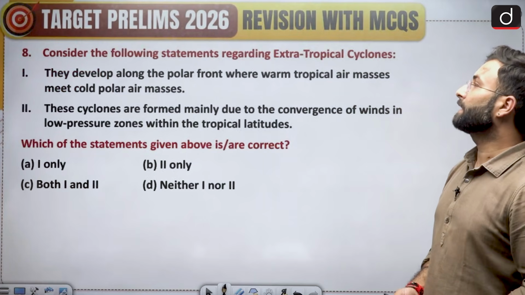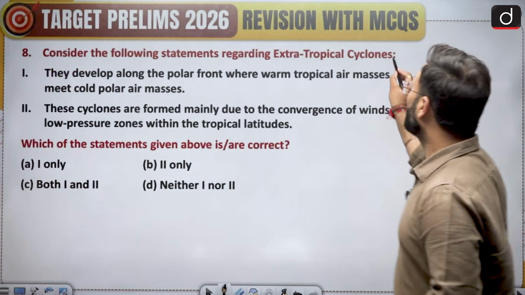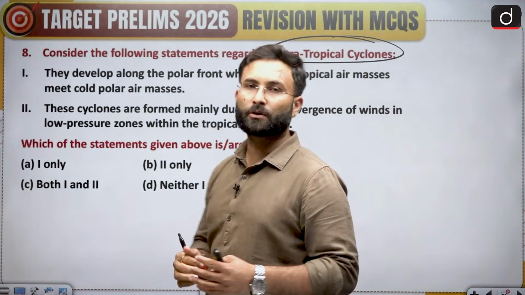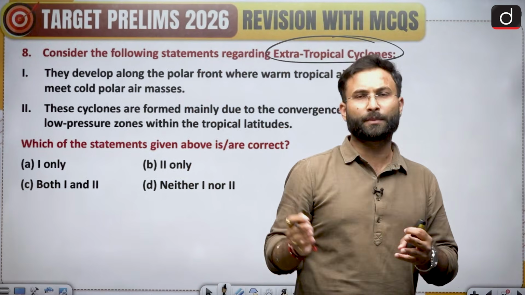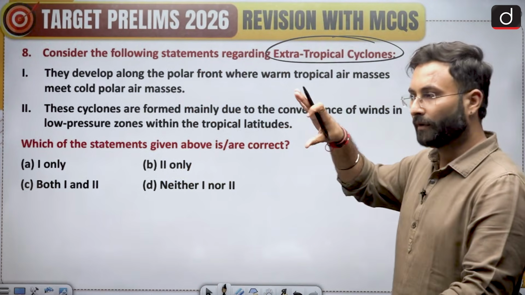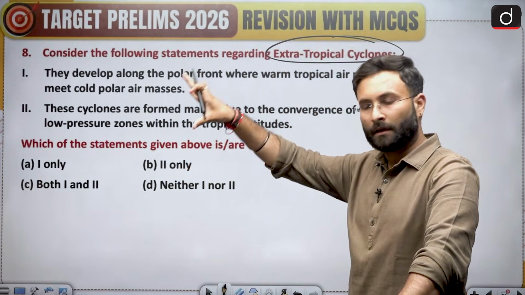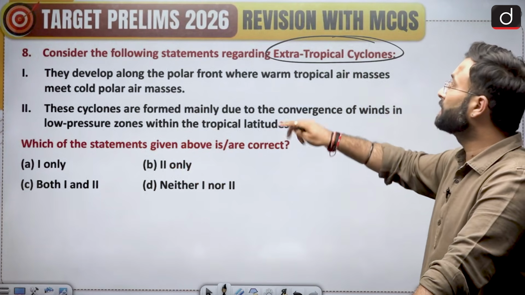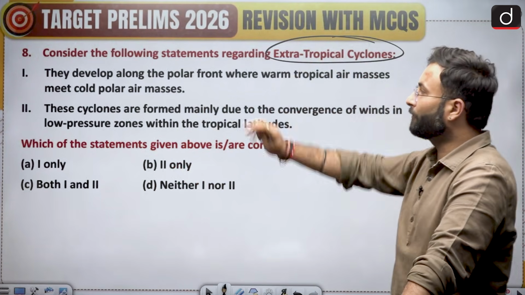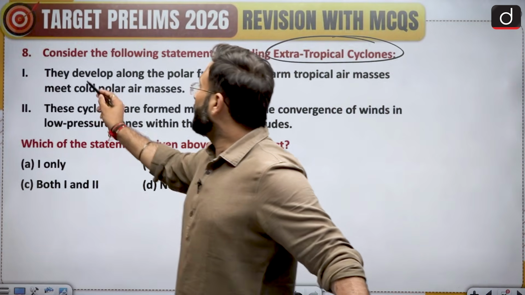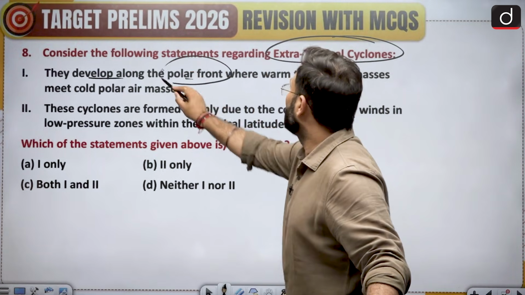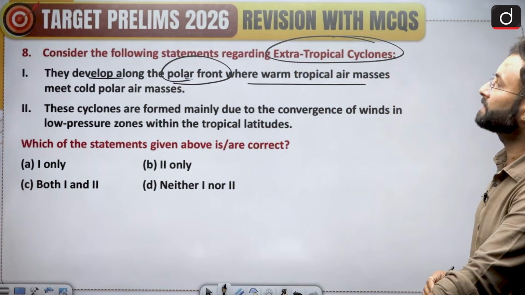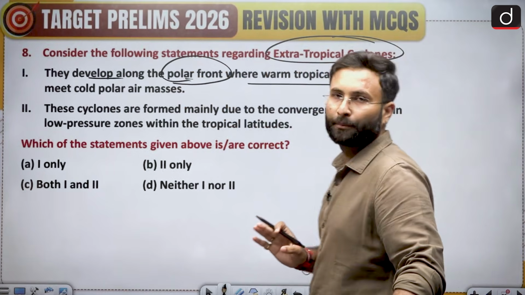Moving further, question number 8, consider the following statement regarding the extratropical cyclone. We have seen that in geography you must have read that cyclones are of one kind, your tropical cyclone, then there are temperate cyclones or the extratropical cyclones. Now regarding that we'll have to understand these two statements. They develop along the polar front where warm tropical air masses meet the cold polar air masses.